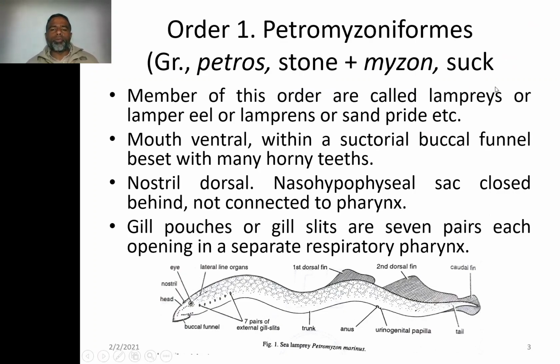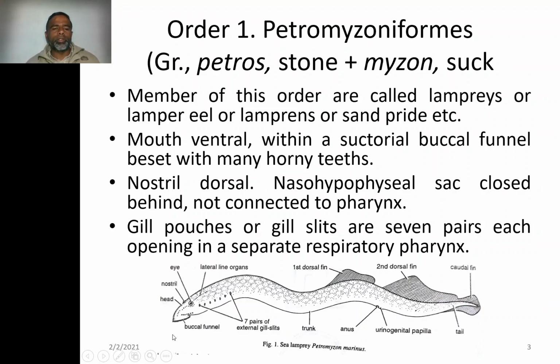Order 1, Petromyzoniformes. Petros means stone and myzon means suck. These names relate to the feature that they have a sucker at the anterior end, the mouth. Members of this order are called lampreys. Petromyzon is the zoological name, whereas lamprey is its common name. They are also called lamprons. They are also called sand pride.